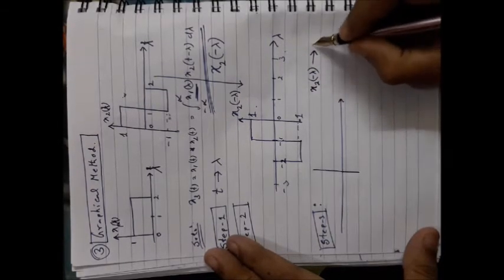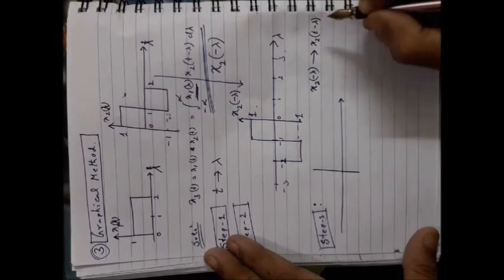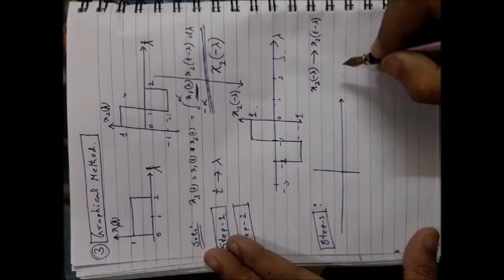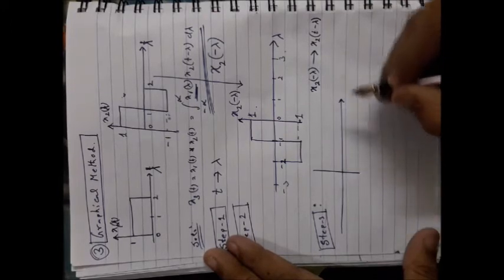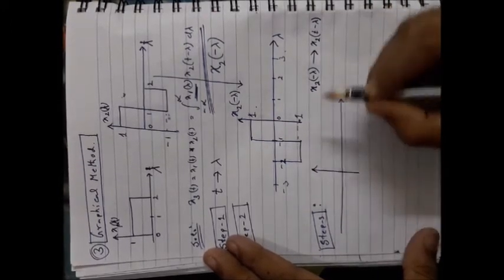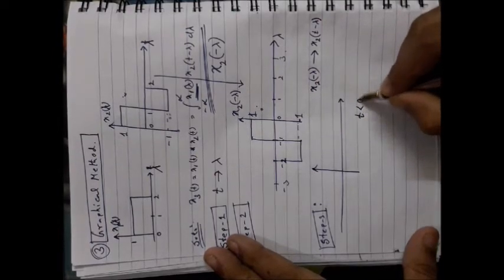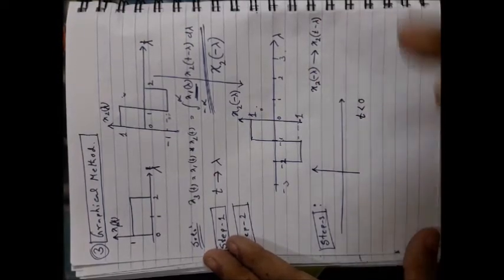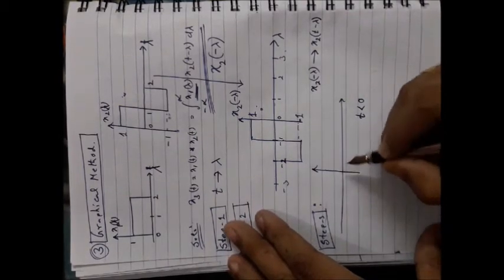X2 minus lambda has to be shifted to x2 t minus lambda. You have to introduce the shift of t units. First let me draw the shifted version of this one for t less than 0. After that I will consider all the possible values of t.